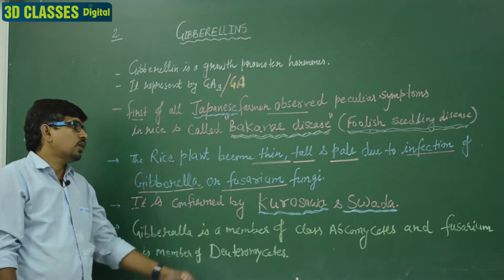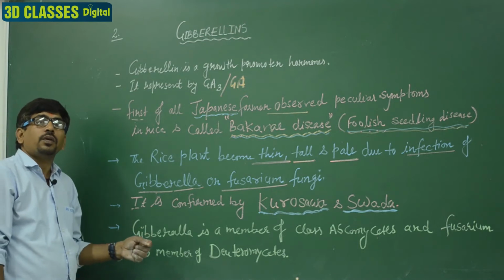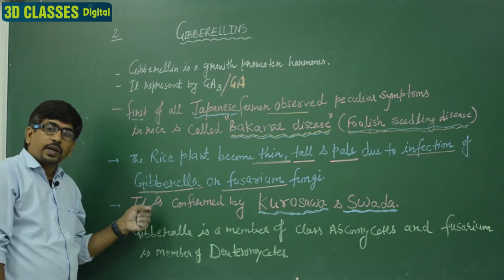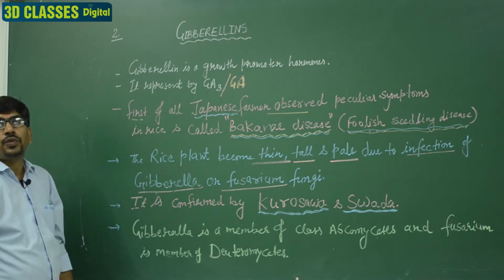That answer is Kurosawa and Sawada. They are two scientists who confirmed that the Bakanae disease is caused by Gibberella and Fusarium.